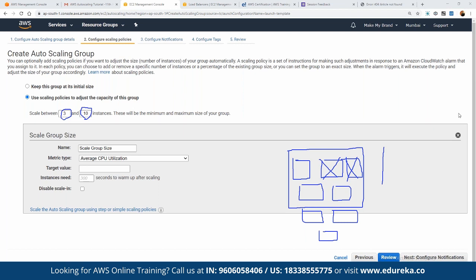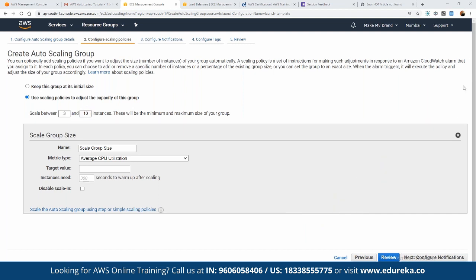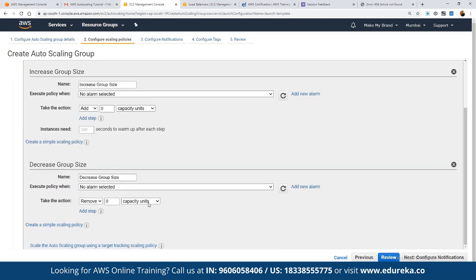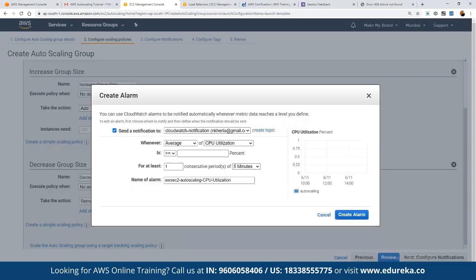Once we define the maximum and minimum number, we can choose the scaling policies. For example, here we can choose the increase group size and decrease group size. For increasing group size, first of all, we have to define the logic, because we want this to be automated, correct? So here we can define the alarm as add alarm. And if this condition is fulfilled and we should be notified, then we can keep it to yes. If we choose notification, then we use the SNS based notification that we had discussed a moment ago. So here we can see the entire logic.